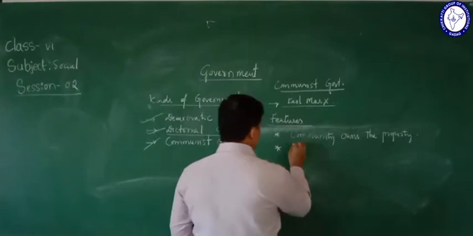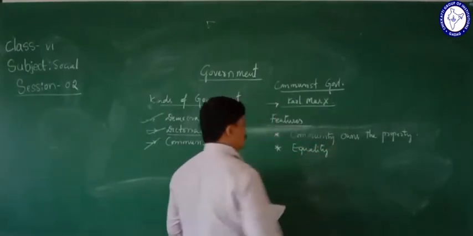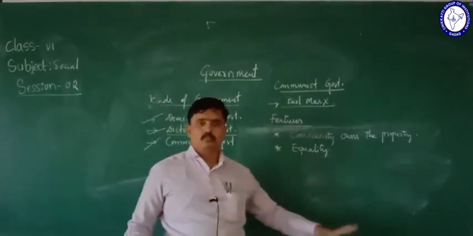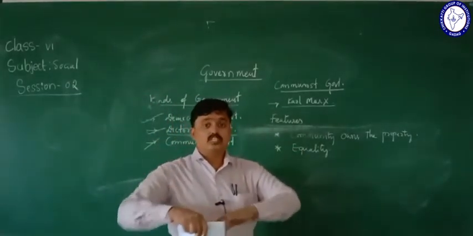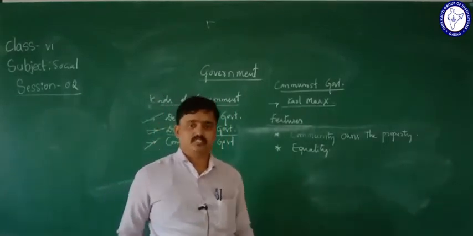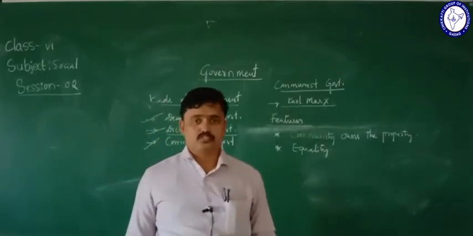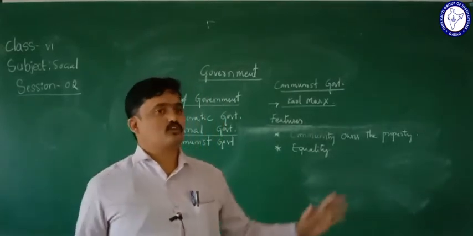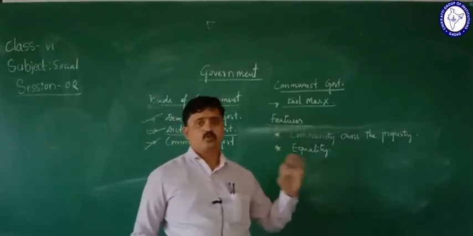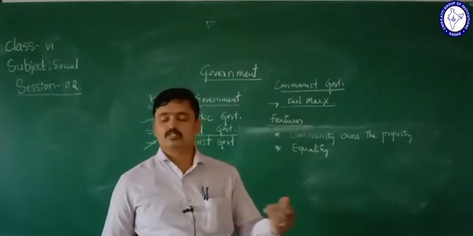And then the next one is equality. As I told, everyone is equal under this government. There is no discrimination on the basis of caste, gender, race or language. So no discrimination at all. Everyone is equal under this government. Because of that reason only they did not give provision for private property.